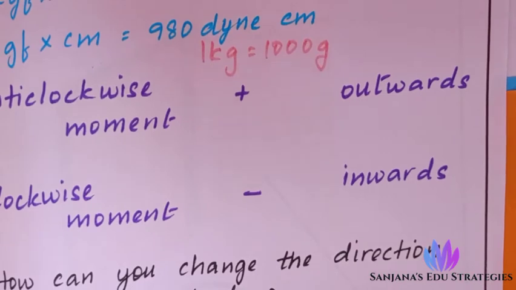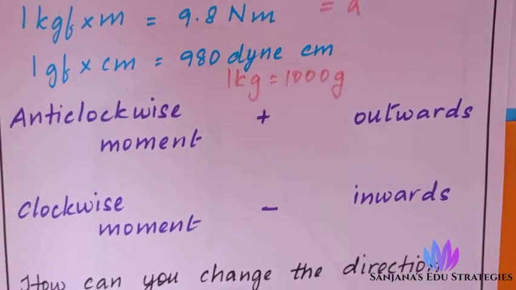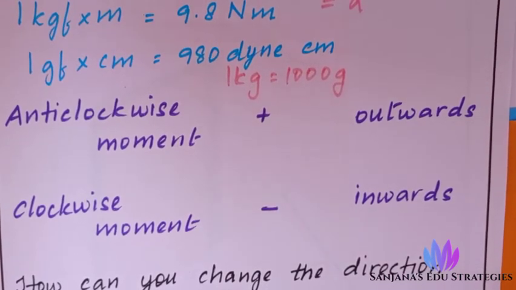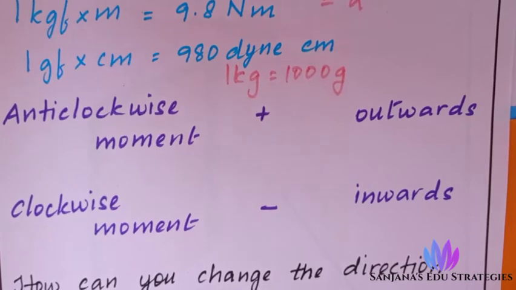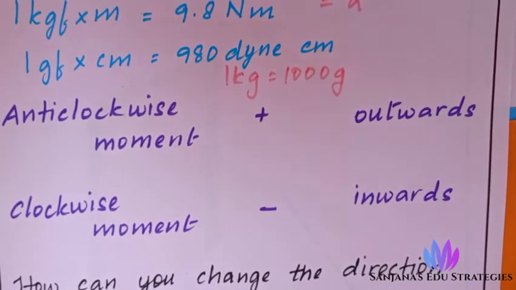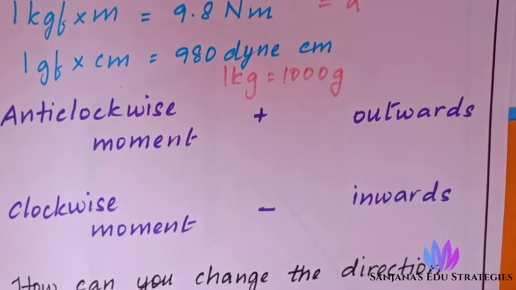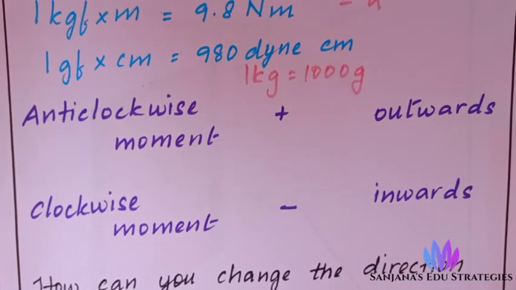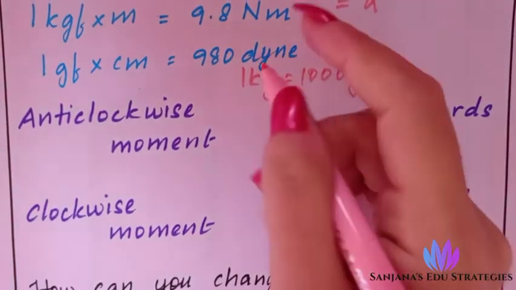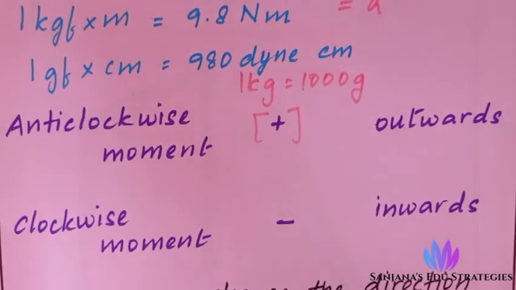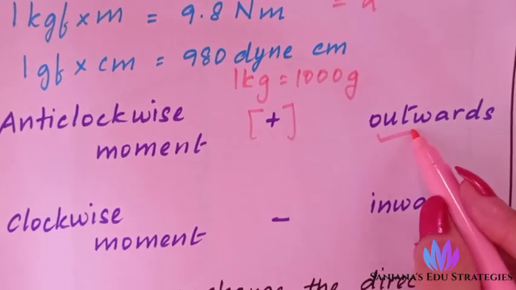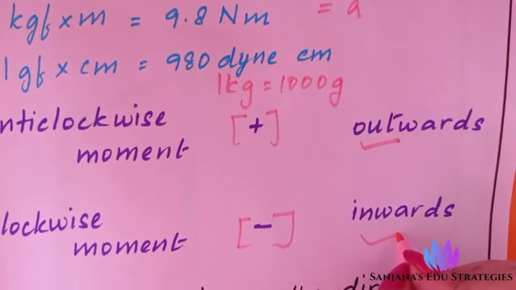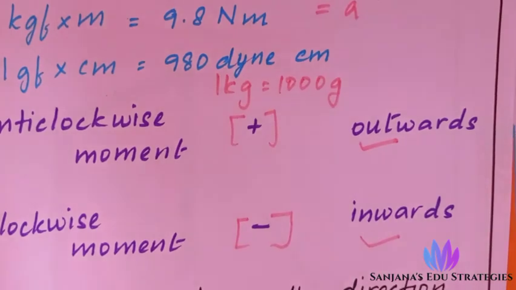Next, you are going to learn about moment. It is in a rotational thing that we are going to learn. If a body is turning in anti-clockwise direction, you call it anti-clockwise moment, and if it is turning in clockwise direction, you call it clockwise moment. Anti-clockwise moment is denoted with a plus sign, and it is outwards. Clockwise moment is denoted with a minus sign, and it is inwards. We just note it like that.